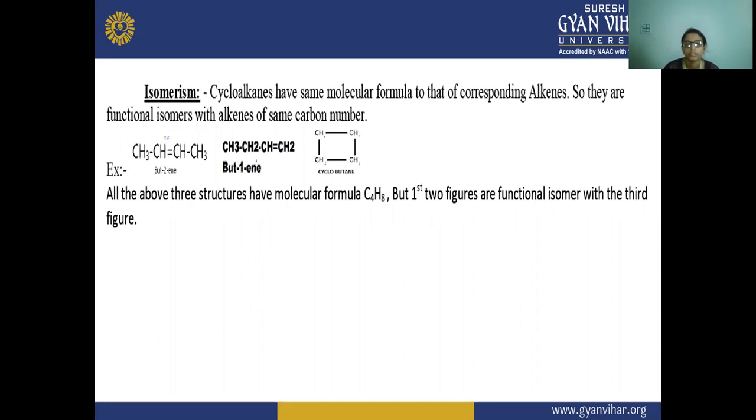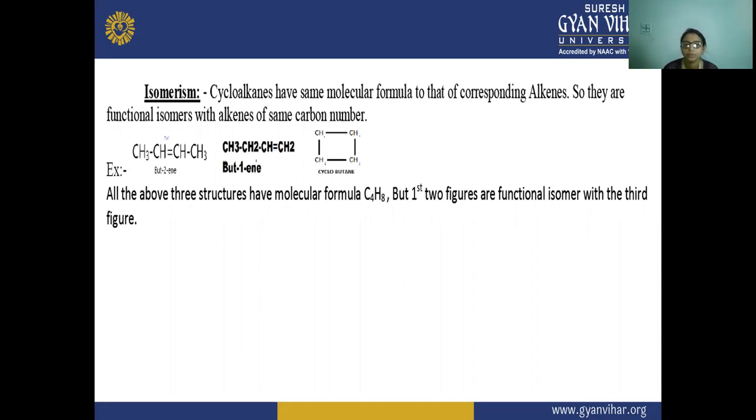The third one is a cycloalkane, and the first two are alkenes, so they are functional isomers, having the same carbon number.